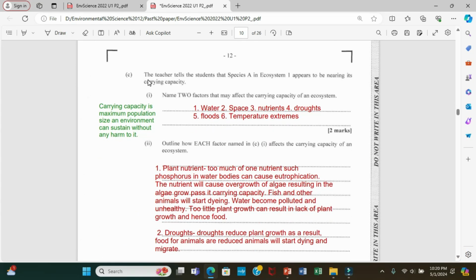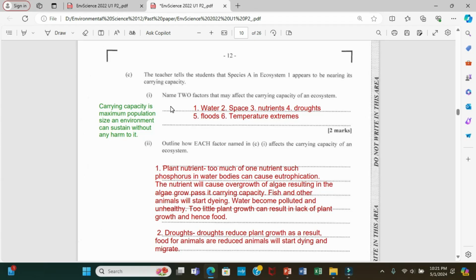Next question said, the teacher tells the student that species A in ecosystem 1 appears to be nearing its carrying capacity. Number 1, name 2 factors that may affect the carrying capacity of an ecosystem. Of course, guys, I gave you more than 2. So all these conditions in the ecosystem would be affecting the carrying capacity of the environment. So we have water, space, nutrients, drought, flood, temperature extremes, whether it be too rainy or too wet, too dry, right?